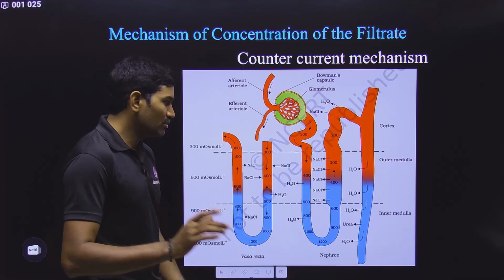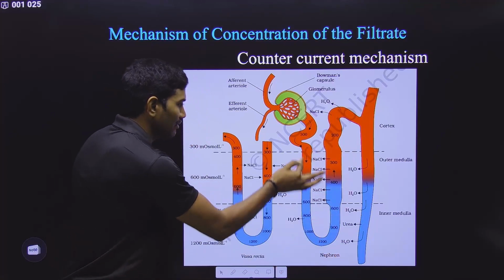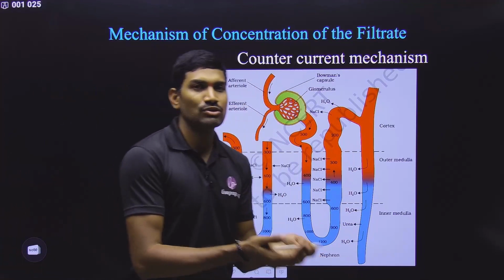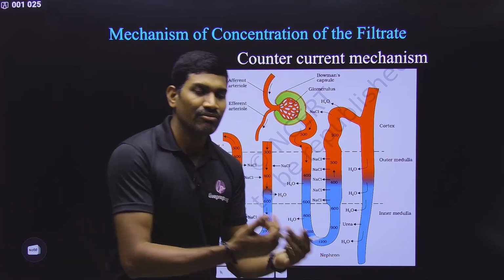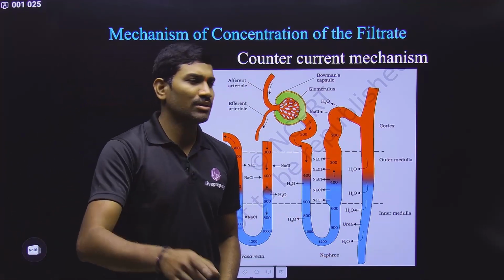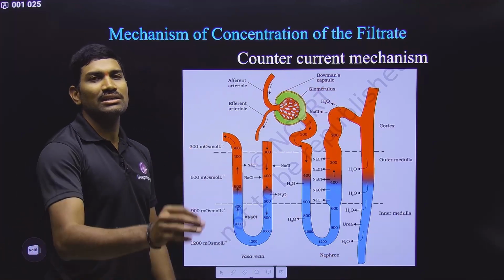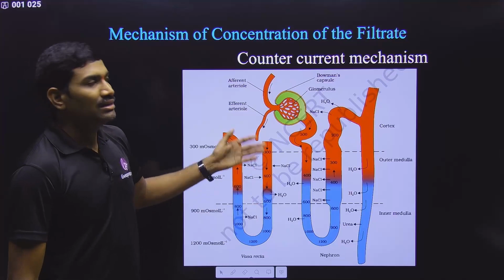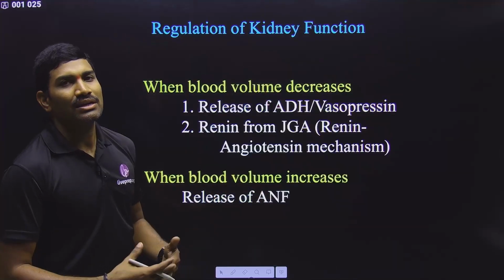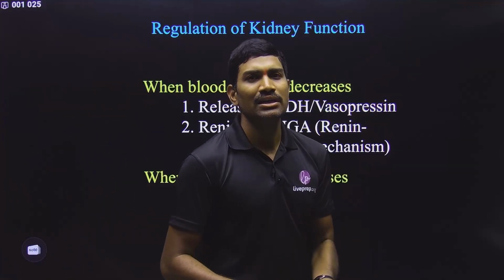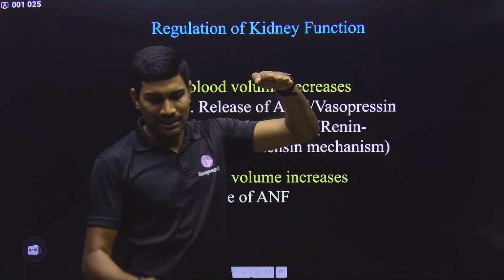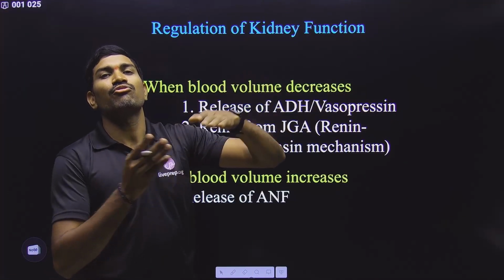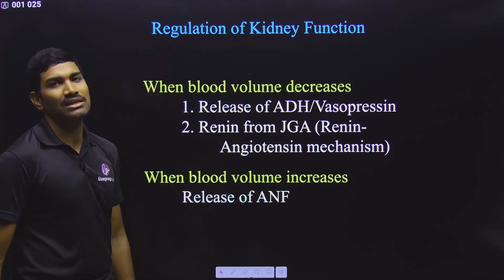Simple. Ultimately you need to understand how exactly concentrations are maintained. Focus on this. Where solute is added, where solute is removed. Where water is added, where water is removed. Understand this particular point, that's it. The entire mechanism you can understand in just 2 minutes. Just 2 minutes. Clear? In this way, we are talking about this filtration, concentration of the filtrate. So when compared with 300, at the end of this collecting tubule, 1200 is there. So this will be 4 times concentrated. That is the meaning that they are saying.